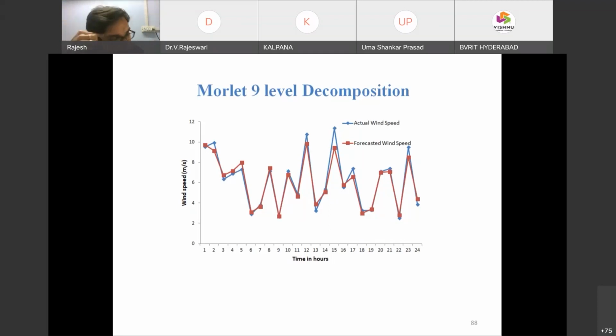Yes, sir. Another question is, how to change the weights? It was the last question, sir. How to change the weights? Yes, sir, so weights changing.